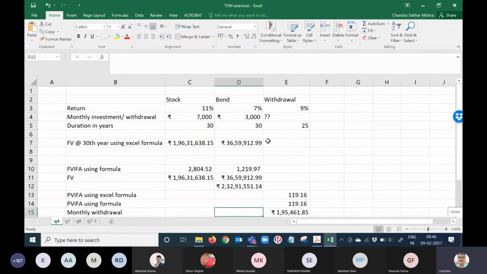Okay. So I have done the same thing in different ways here in Excel. You can see here. So what are the options we have? We have 11% return. 7,000 is your monthly investment. Duration 30 years. Bond 7% interest return. Monthly investment say 3,000, 30. Now withdrawal is we are going to put that money in 9% investment. We are going to get some X rupees of monthly withdrawal for 25 years, right? This is a very good example of retirement planning also.